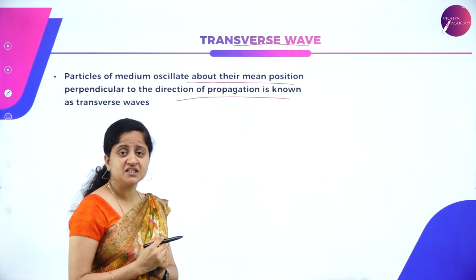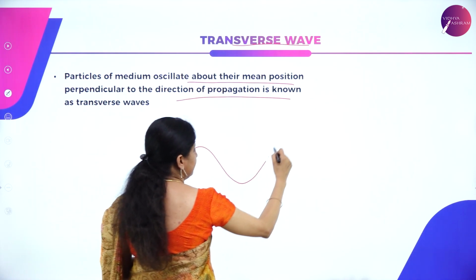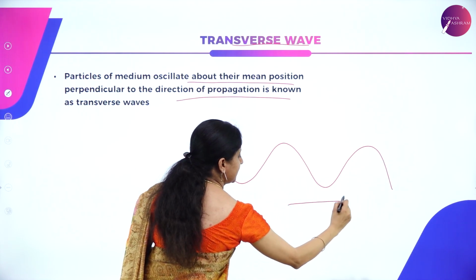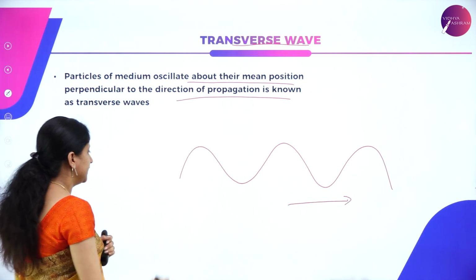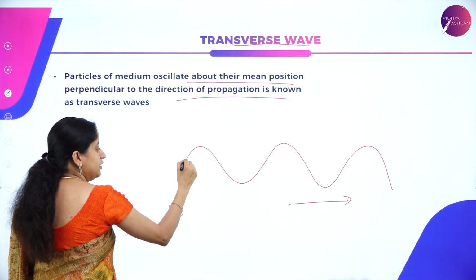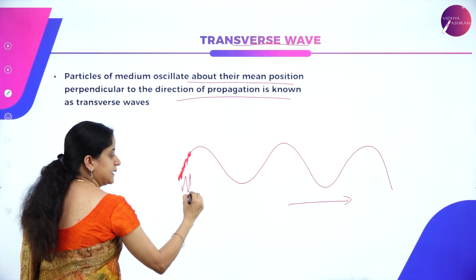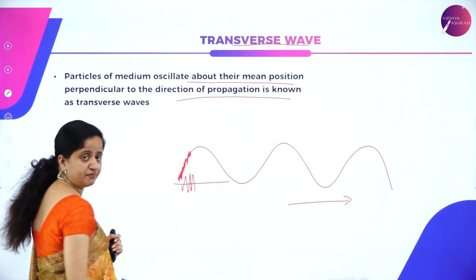The meaning of propagation is the motion. So, for example, I have a wave like this and the direction of propagation is along this direction. Here, the particles of the wave vibrate in their own position or in their mean position, and the vibration is perpendicular to the direction of propagation.